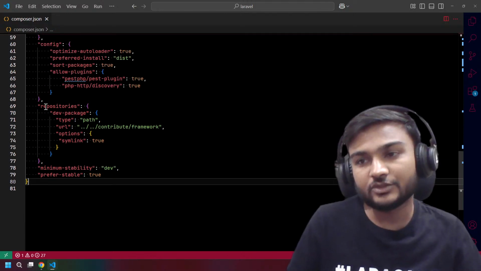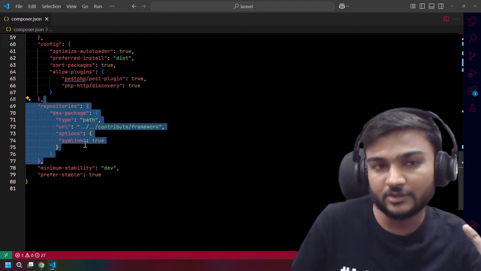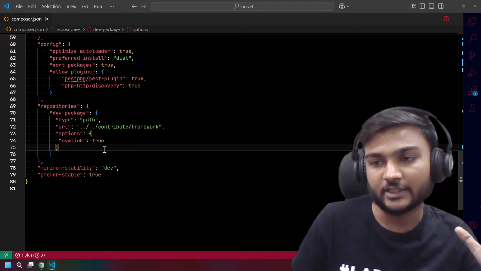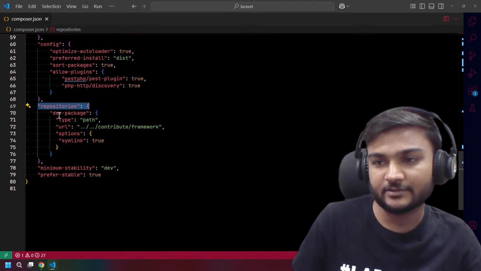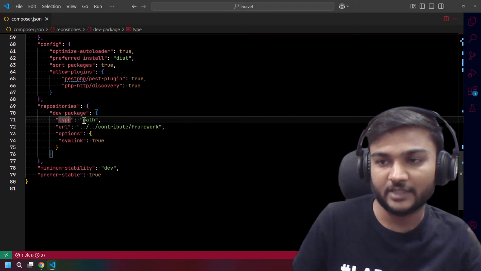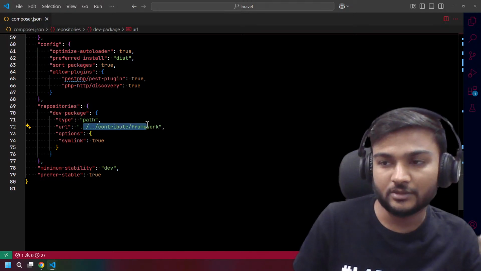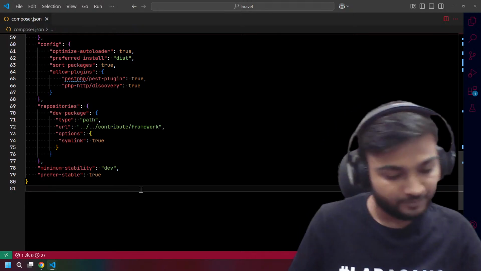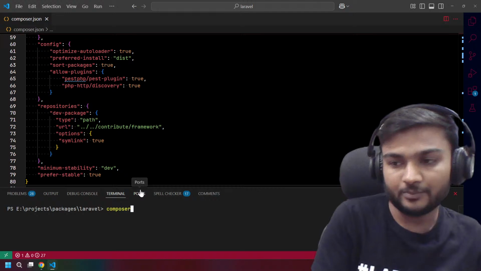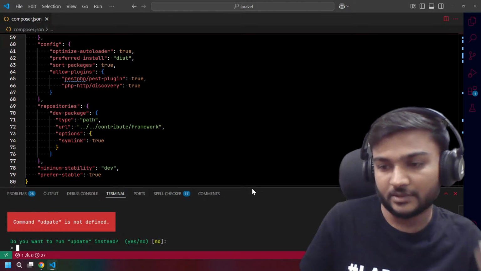Then you need to add one repositories array. It will not be there when you create a project. Then you can add the dev package, and you can say the type is path, because then you can just provide a path to your package, and symlink true. So now if I do composer update, what it will do, it will maybe say,